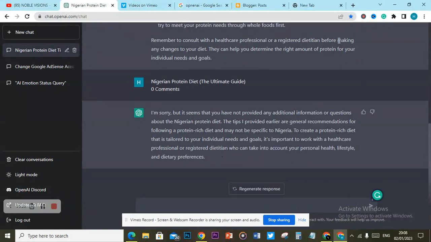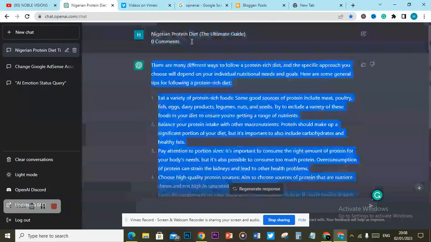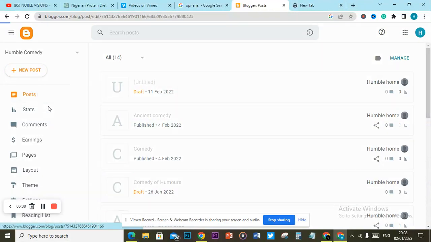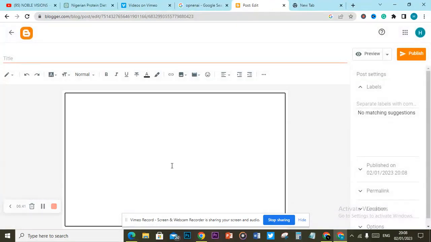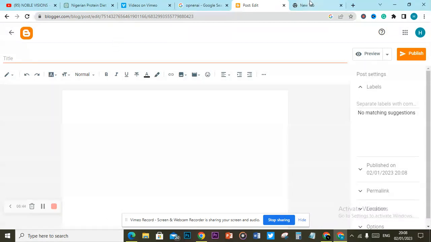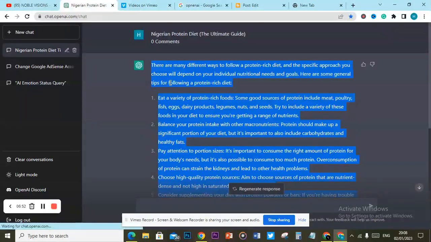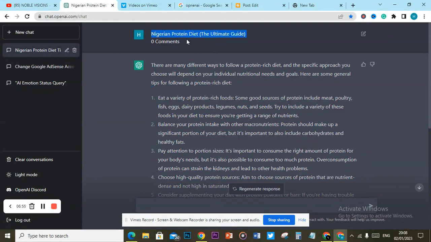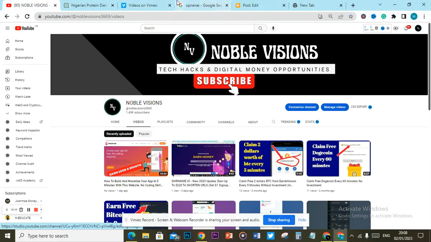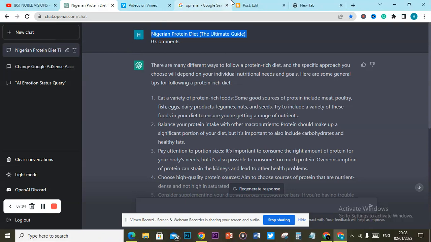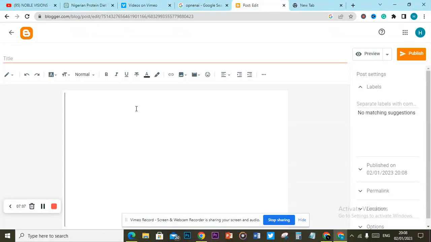All right, so after you do that, you can just copy the response on ChatGPT into your draft. After taking it into your draft, you can edit it for later. But right now, try and gather as much as you can, because Google, AdSense actually wants you to get up to 30 to 40 quality content on your blog before you can monetize it.